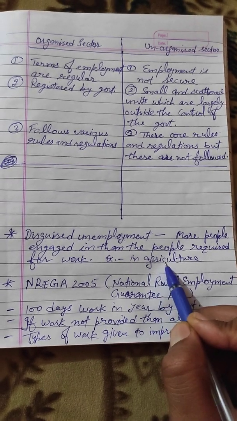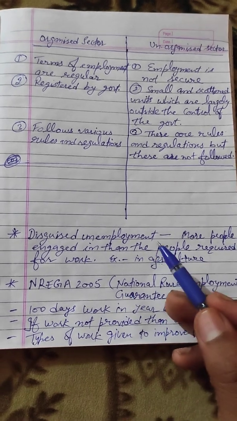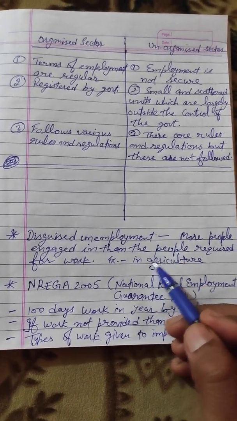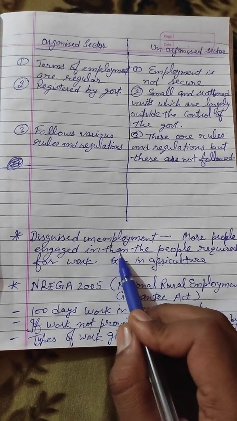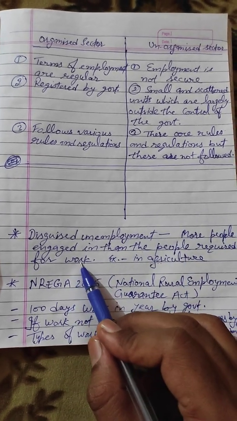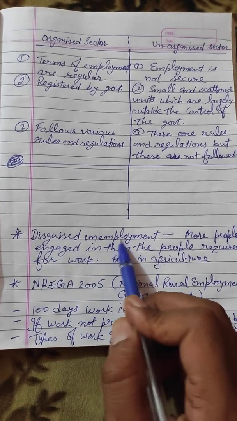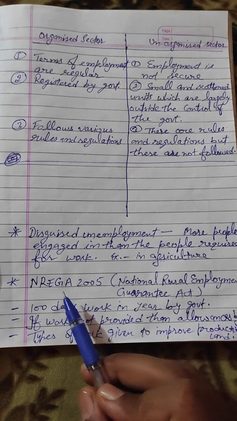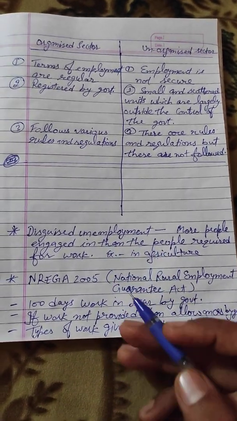So in agriculture mostly the whole family is working in the field, but sometimes more people are engaged in that activity than are required for the work. That type of unemployment is called disguised unemployment. And the Indian government has many initiatives to reduce this type of unemployment.